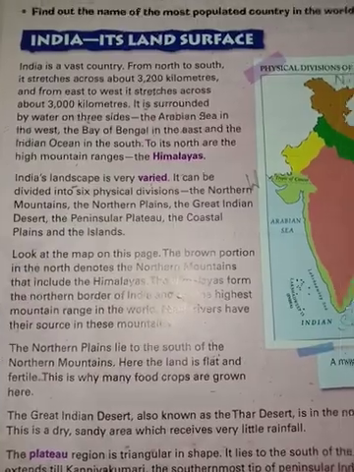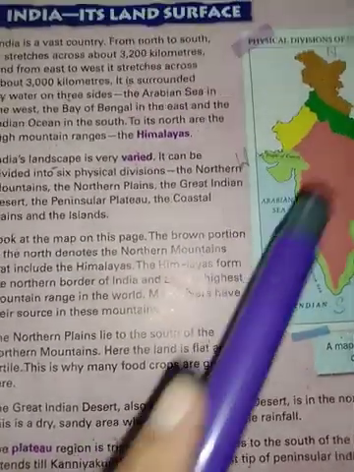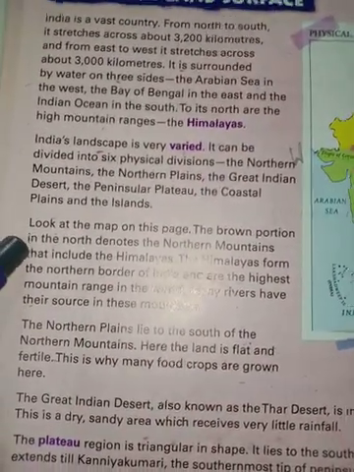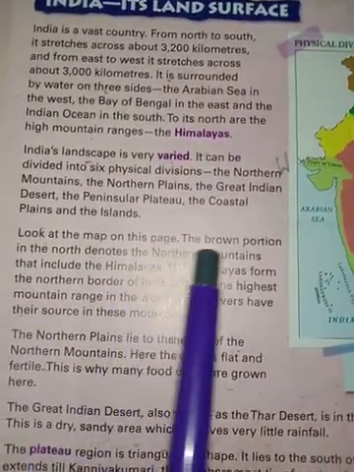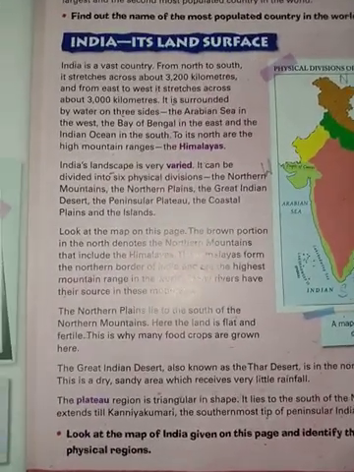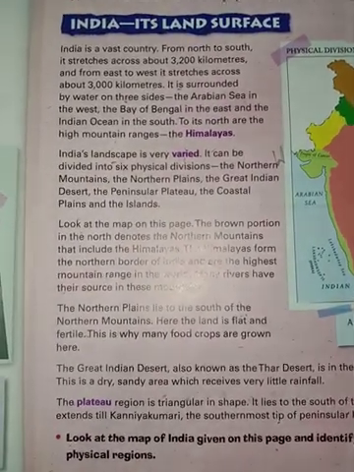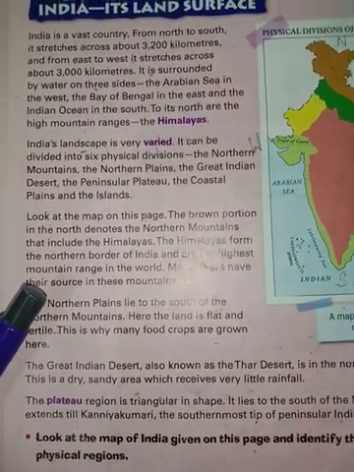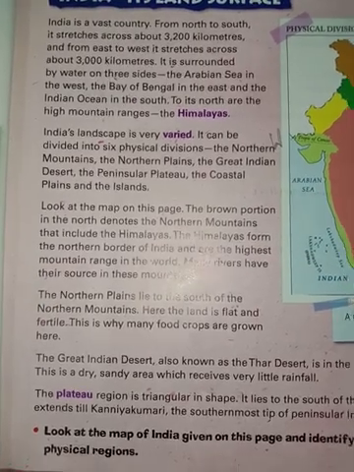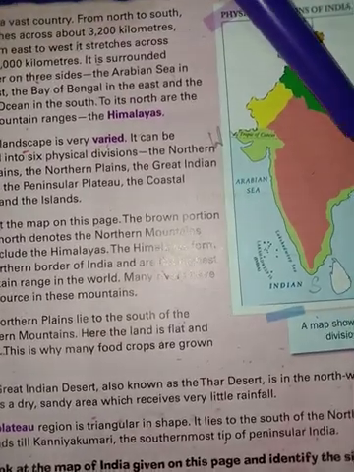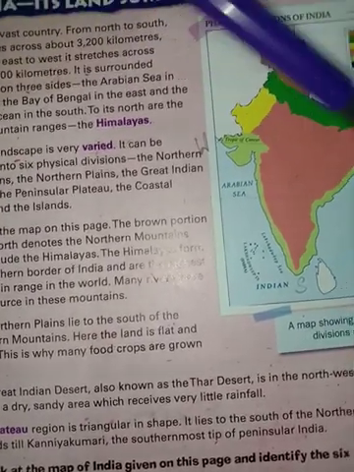Okay, now just look at, as I've shown, I have mentioned in this map what the color indicates. Here only the same thing is written. Look at the map on this page. The brown portion in the north denotes the northern mountains, as it is given here. That includes the Himalayas. The Himalayas, from the northern border of India, are the highest mountain range in the world. Many rivers have their source in these mountains. From these mountains many rivers flow to different parts of our country.